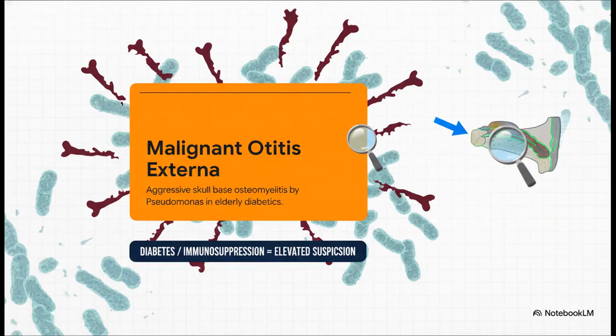We're bypassing the basics and starting directly with the absolute pathogenic driver of malignant otitis externa, the Pseudomonas invasion. Now, this is not just some stubborn ear infection, okay? This is a highly aggressive osteomyelitis of the skull base. When you evaluate an elderly patient, specifically one with poorly controlled diabetes or systemic immunosuppression, your index of suspicion has to be immediately elevated. The metabolic environment in these patients allows Pseudomonas aeruginosa to rapidly invade right past the soft tissue and directly attack the temporal bone.